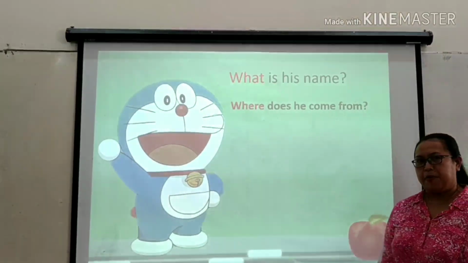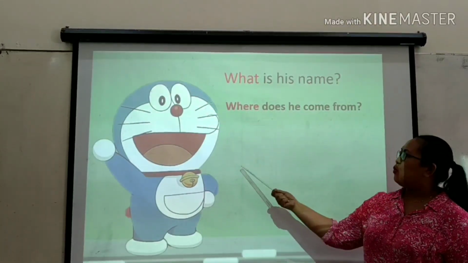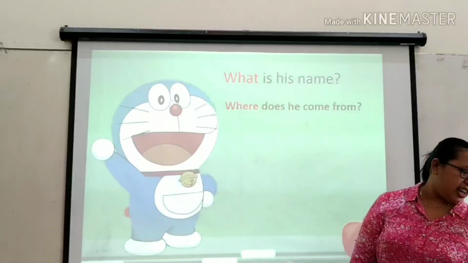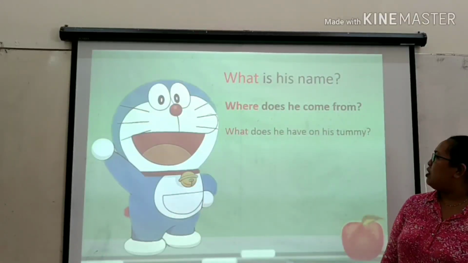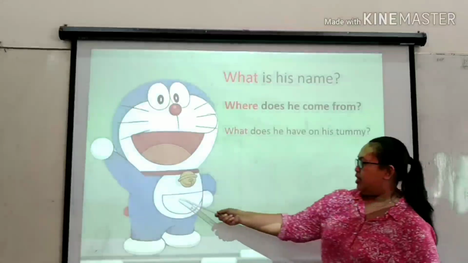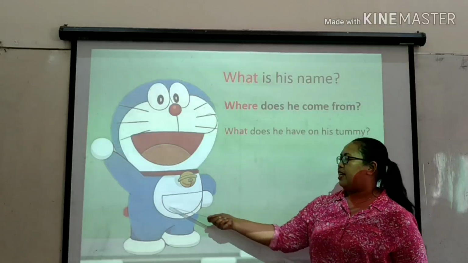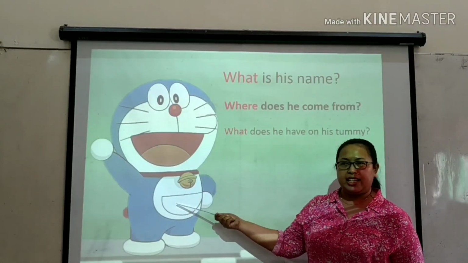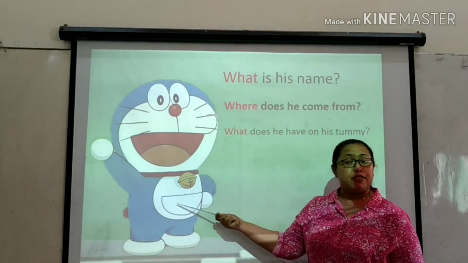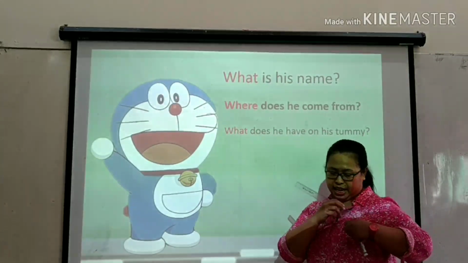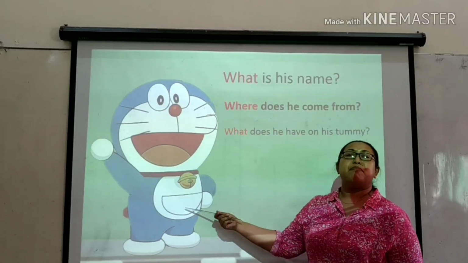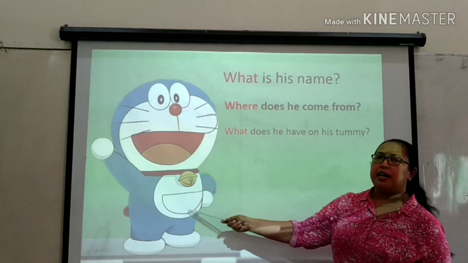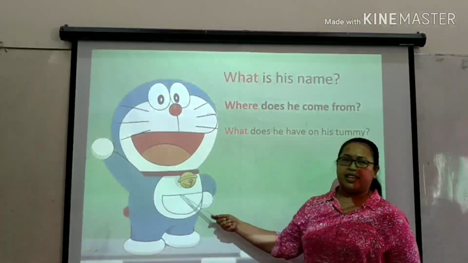Where does he come from? Is there anyone who knows? He comes from Japan. Okay, correct. Next, what does he have on his tummy? Look, he has something on his tummy. This is what we call a pocket. But Doraemon has a different pocket. Not like my pocket here, but this is a magic pocket, okay? So, Doraemon has a magic pocket on his tummy.